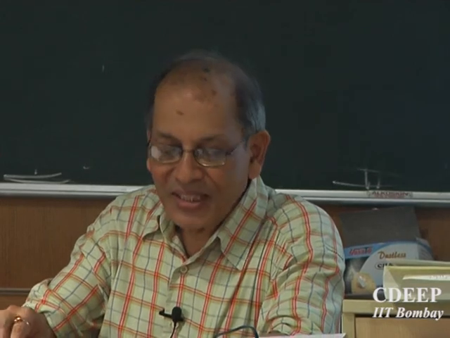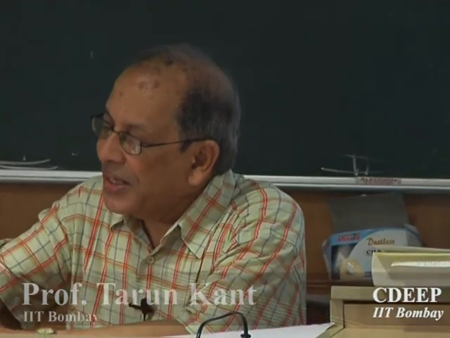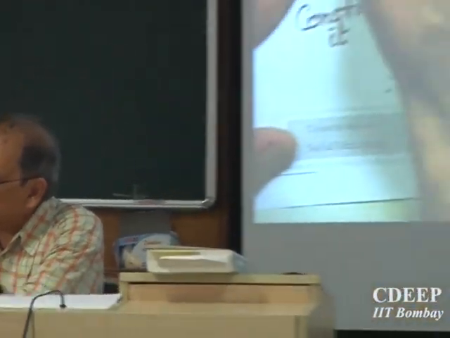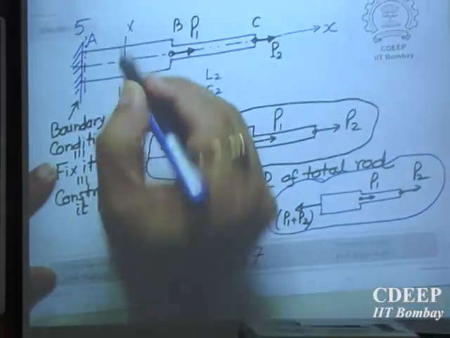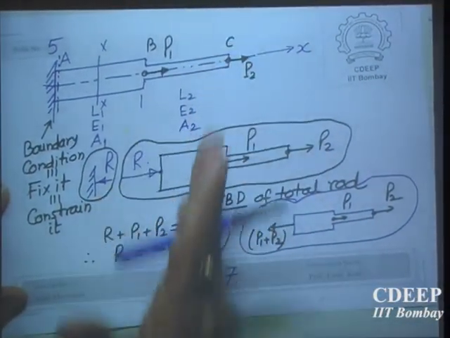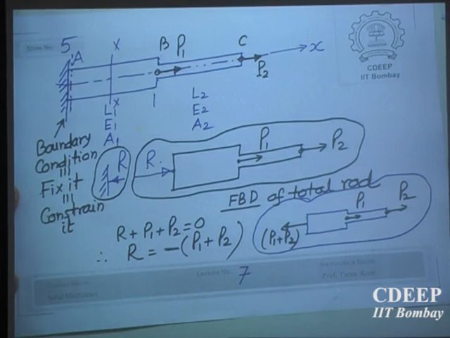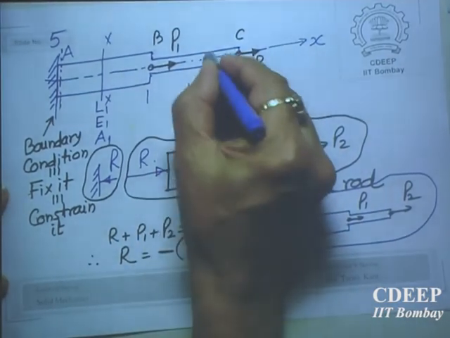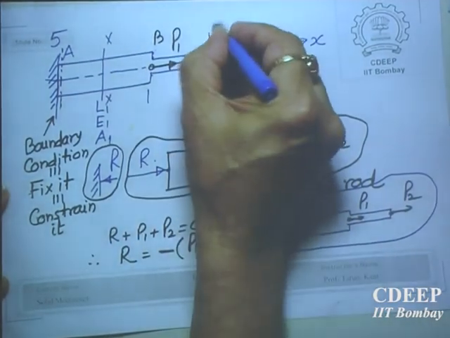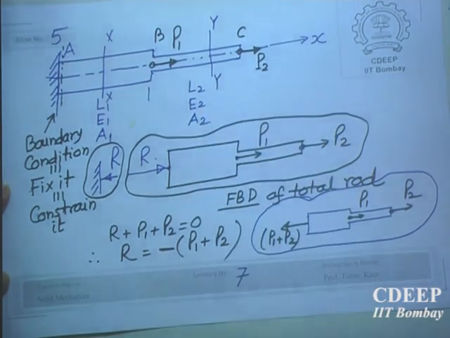Okay, so this is the free body diagram. Quickly, tell me what is the force at any cross section here if I cut this. P1 plus P2, tensile. What is the force at Y?